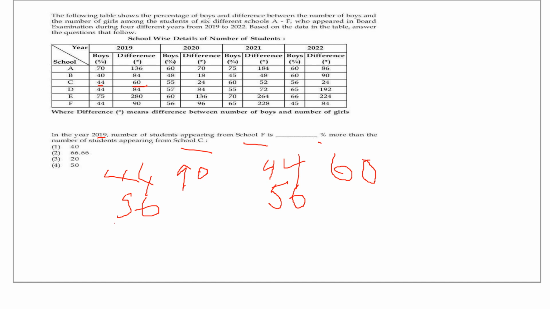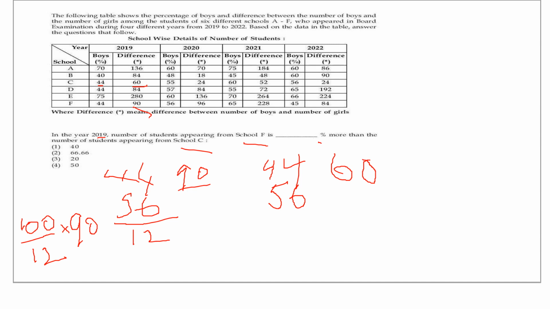And now what is the difference between 44 and 56? It is 12. So if the difference is 12, what will be the total number of students appearing? 100. If the difference is 90, where did you get the 90? The data we got from the year. So for F, it is 90, right? So if it is 90, how much is the total number of students?